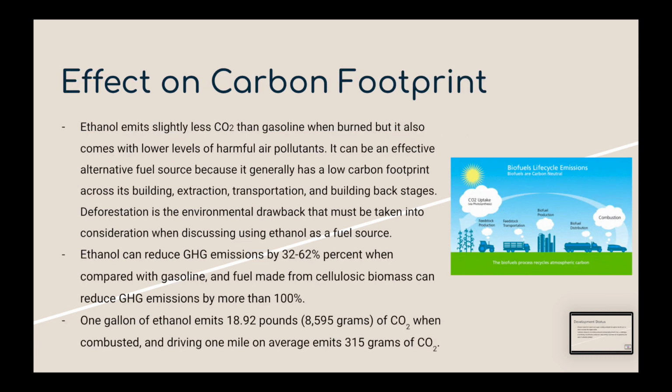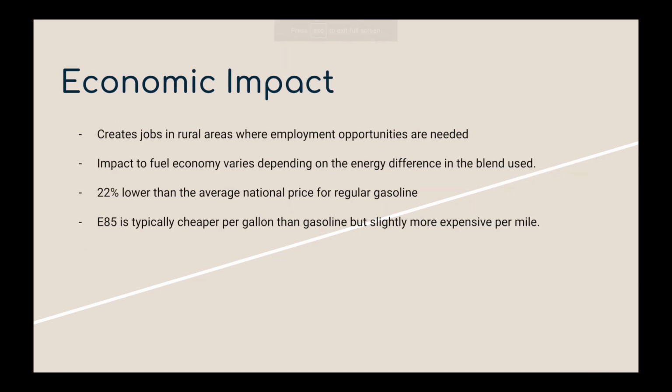The effect of ethanol on carbon footprint. Ethanol emits slightly less CO2 than gasoline when burned, but it also comes with lower levels of harmful air pollutants. Ethanol can reduce greenhouse gas emissions by 32 to 62% when compared with gasoline, and fuel made from cellulosic biomass can reduce greenhouse gas emissions by more than 100%. 1 gallon of ethanol emits 18.92 pounds of CO2 when combusted, and driving 1 mile on average emits 315 grams of CO2.